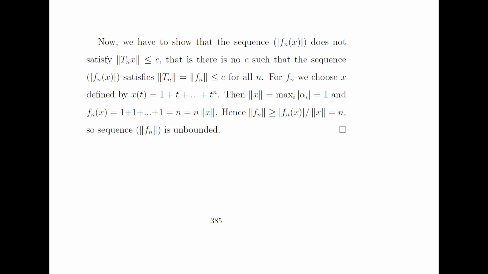So for f_n, we choose an x defined by x(t) equal to 1 plus t plus so on t raised to power n. Then the norm of A x is equal to maximum of alpha_i over i, which is equal to 1. And f_n(x) is equal to 1 plus so on 1, which is equal to n, which is equal to n times the norm of A x. Hence, the norm of f_n is greater than or equal to modulus of f_n(x) over the norm of A x, which is equal to n. Here the n is arbitrary, so the sequence f_n is unbounded. Hence we get the result.